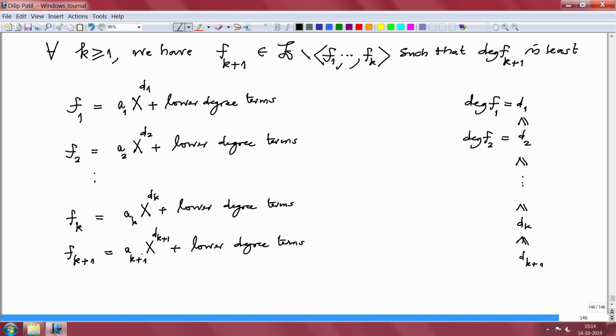Okay. How do I do that? So first of all, note that somehow we have to use the assumption on the base ring that it is Noetherian.